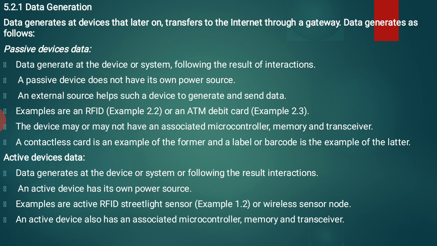Next one is active device data. Let us see what is active device data. An active device has its own power source. If the device has its own power source, then it is active device data. Examples are active RFID, street light sensors or wireless sensor nodes. An active device also has associated microcontrollers, memory and transceivers.